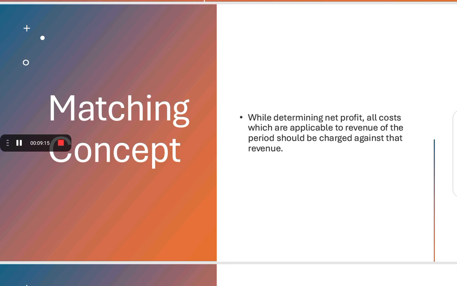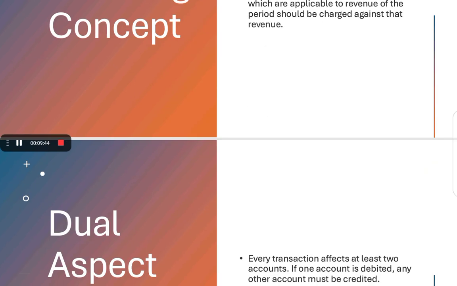So as per the matching concept, while determining the net profit, all costs which are applicable to the revenue of the period should be charged against that revenue. This is the reason why we deduct closing stock from the cost of sales, because the closing stock will be the cost of next year. It is not a cost of the present year.